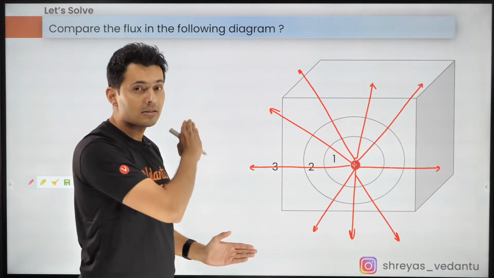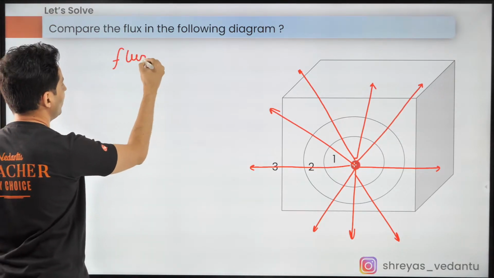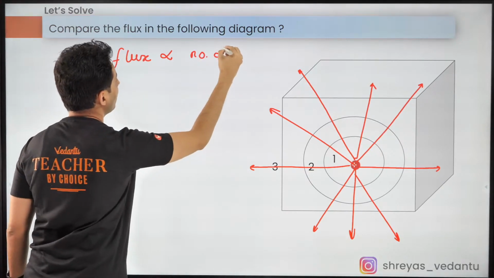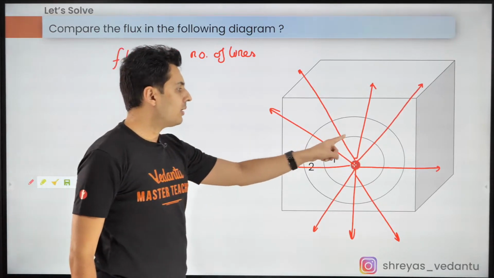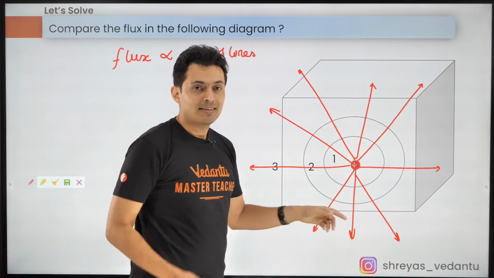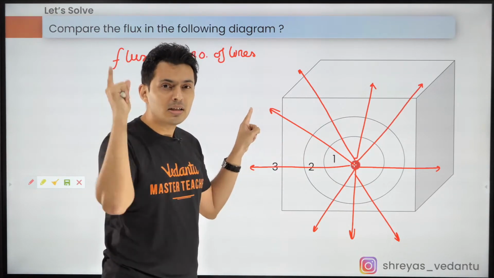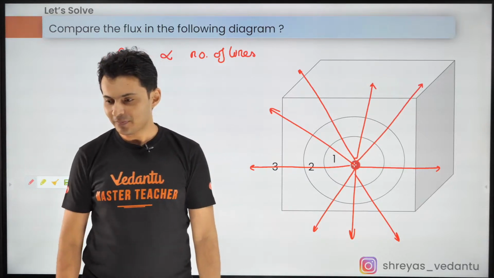That means, guys, try to recollect the definition of flux. Flux is dependent completely on the number of lines which pierce. If the number of lines are the same, the lines which pierce 1 will pierce 2 and will pierce 3. That means the flux of 1, 2 and 3 are all the same.